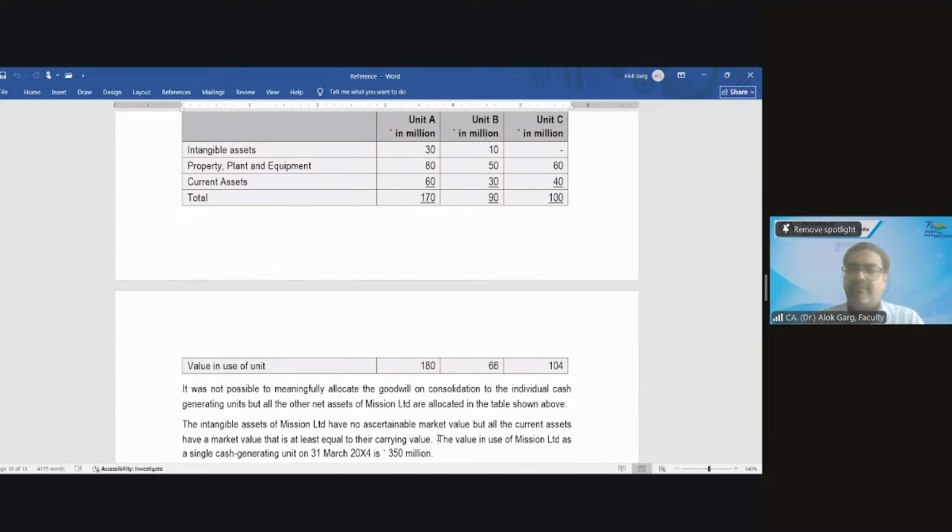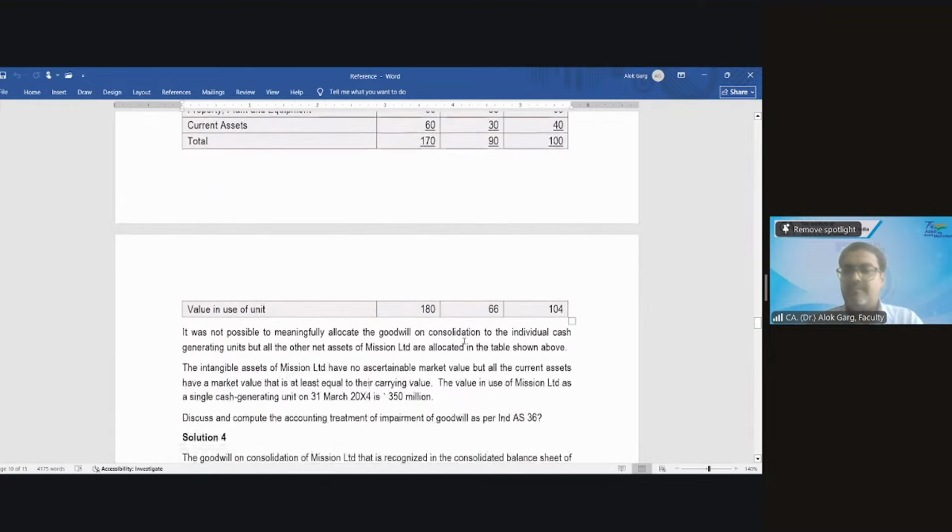No impairment loss. Going by individually current asset, there is no impairment loss. Going at an individual level, there is no impairment loss. Means, thereby it means we should not allocate any impairment loss in unit number B to the current asset. Right? Right. यही मतलब है.